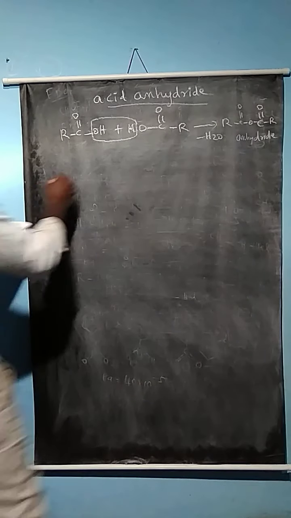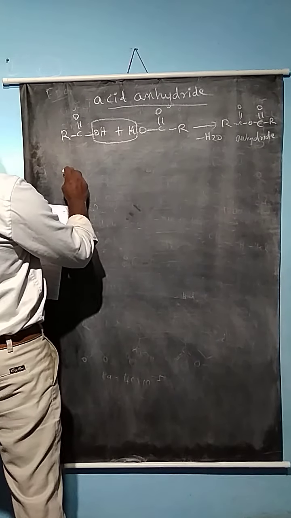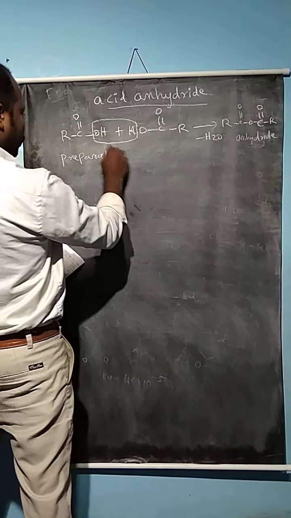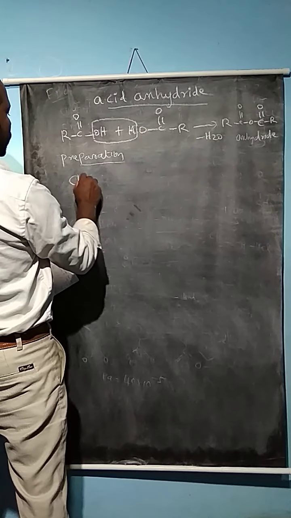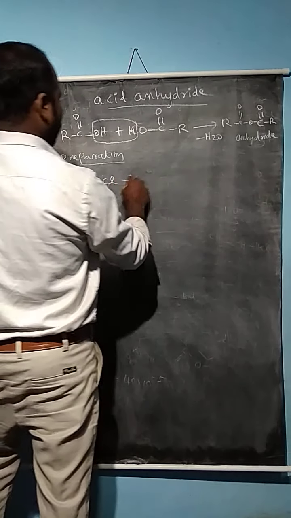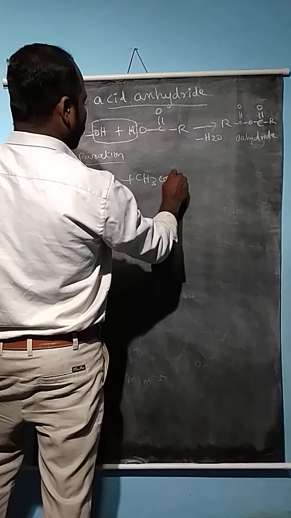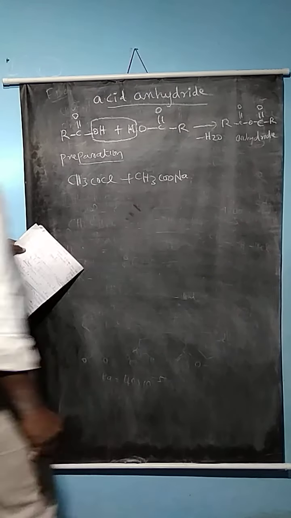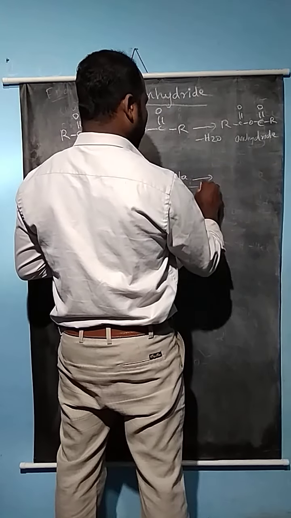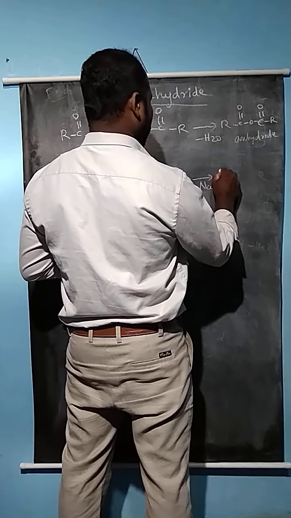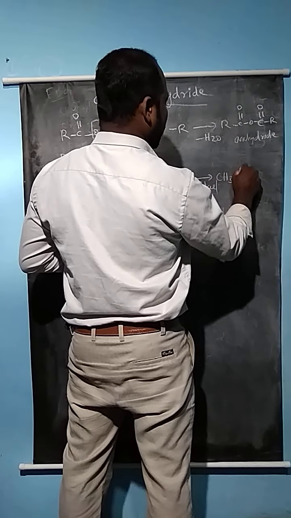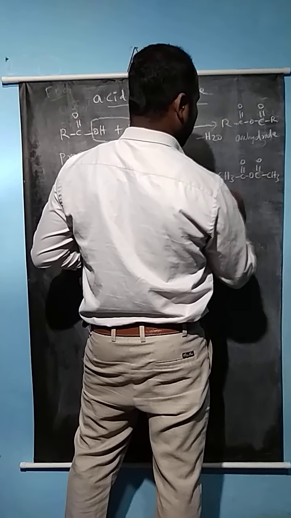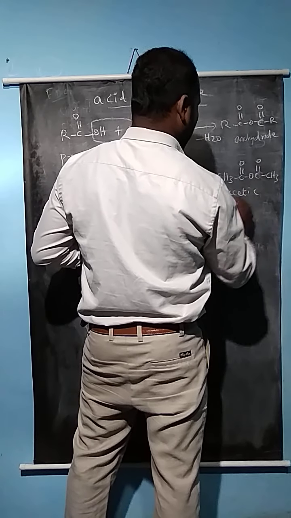So how to prepare this compound from sodium acetate and acyl chloride? So preparation: CH3COCl, acetyl chloride, reacts with CH3COONa. Here the sodium reacts with the chlorine compound, and sodium chloride is removed, so minus NaCl. So anhydride compounds like acetic anhydride are easily prepared. So acetic anhydride.